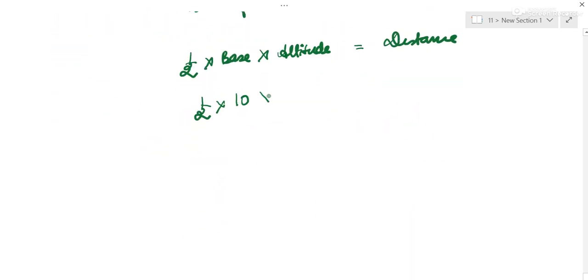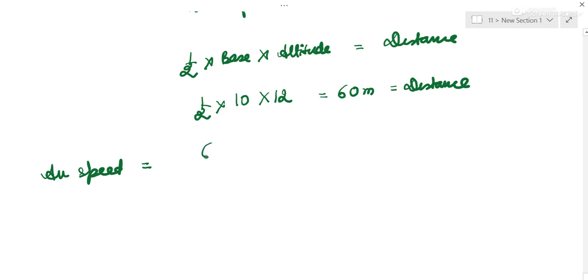So half into 10 into 12, it is 60 meters is the distance for 0 to 10 seconds. And they have also asked the average speed. So it will be total distance by total time, which is 0 to 10 seconds, that is 10 seconds. So it is 6 meters per second.